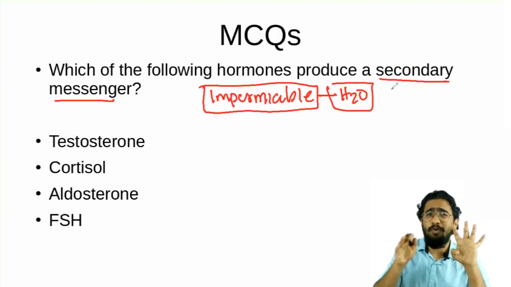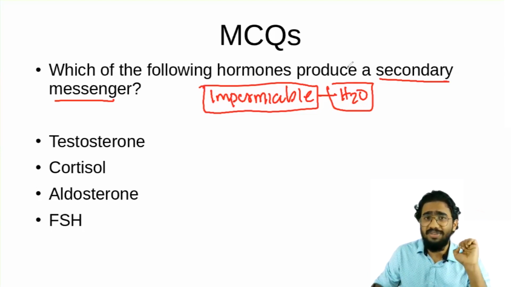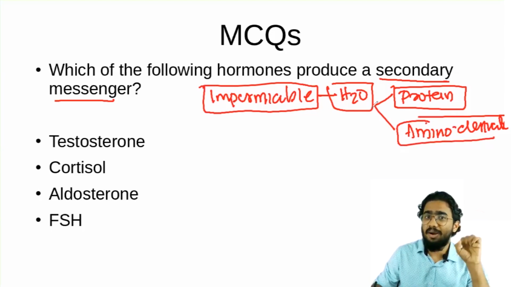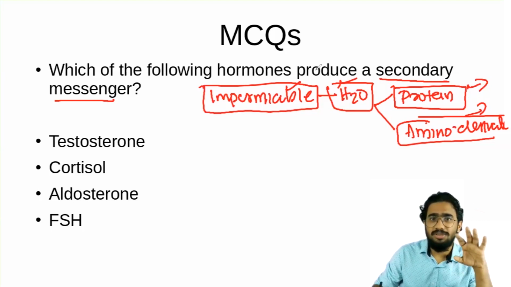So I have discussed the 4 groups or 4 classifications of the hormones. Which among the 4 classes are water soluble? I told you the first class, that is the protein hormones, the largest group, is water soluble, and the amino acid derivatives. Which are the amino acid derivatives? I told you that is your adrenaline and noradrenaline. They are also water soluble here. So we have to find out which among the following is included in protein or amino acid derivatives. All these questions can be asked the same way here. So let's find out.